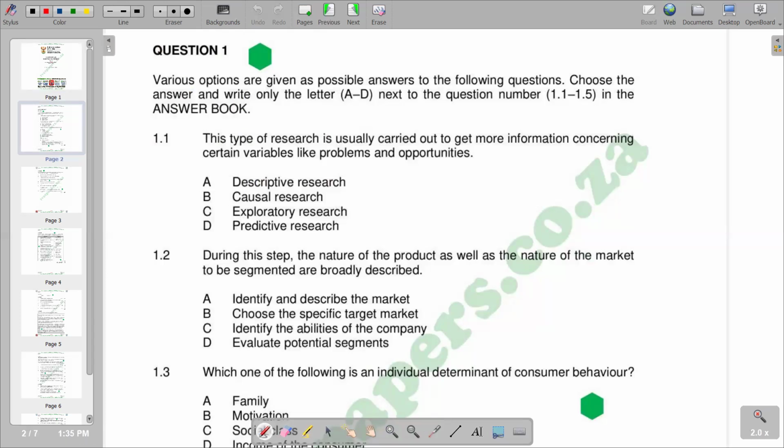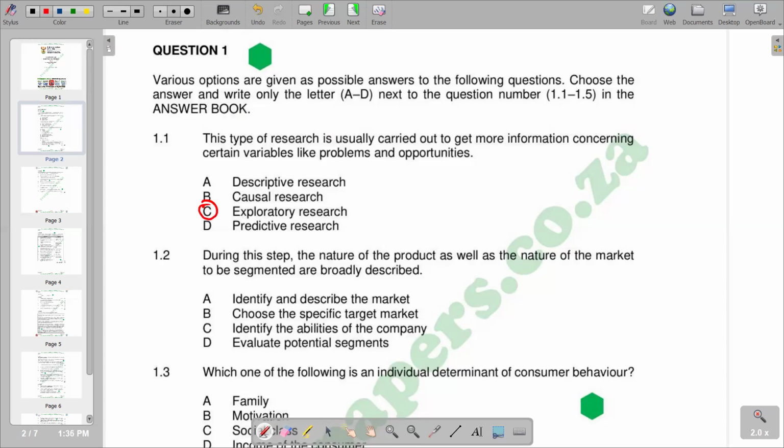So for the first question, it reads, this type of research is usually carried out to get more information concerning certain variables like problems and opportunities. So we are given different responses there. We have descriptive research, causal research, etc. According to the responses that we have, exploratory research is the correct response.